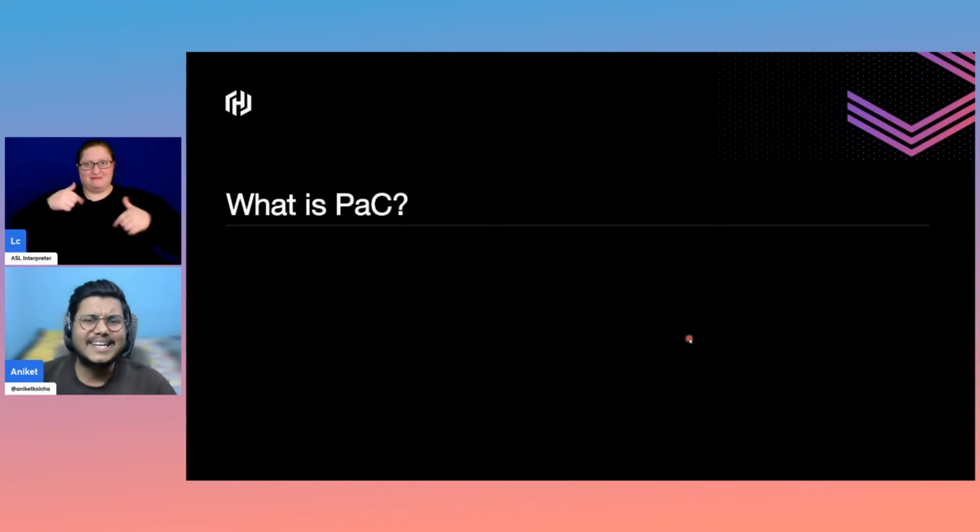So, what exactly is this PAC? PAC means policy as code. So you can just understand it as policy and then code. So we are talking about policies in some format of code, right?